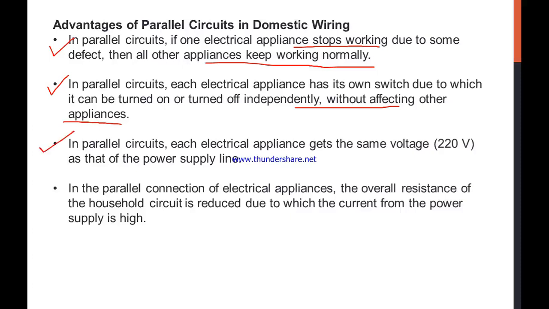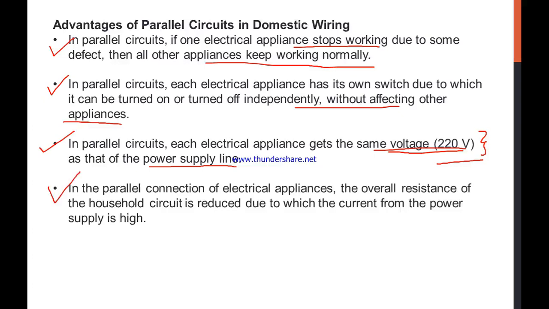Now let's see the third point. In parallel circuits, each electrical appliance gets the same voltage. This same voltage that you get from the switch is equal to 220 volts. This is the input voltage, or you can say supply voltage. You cannot change it; it comes from the connection. So what is the benefit in parallel? Each appliance will get the same voltage, which is the required voltage to operate any kind of appliance. That is the maximum voltage that you can get in parallel, and it is unaffected by the other appliances.